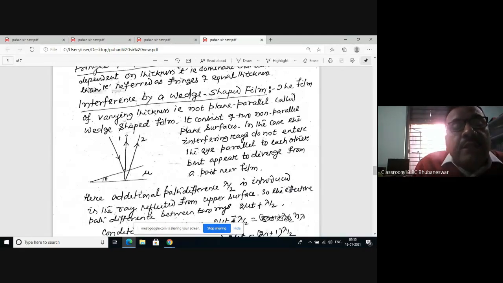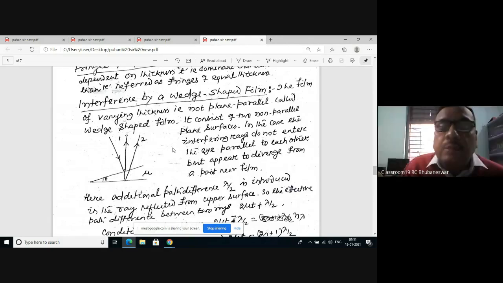But here, unlike the case of a film with two parallel planes where the rays enter the eye parallel to each other, these two rays are diverging in nature. They do not enter the eye parallel to each other, but appear to diverge from a point near the film.